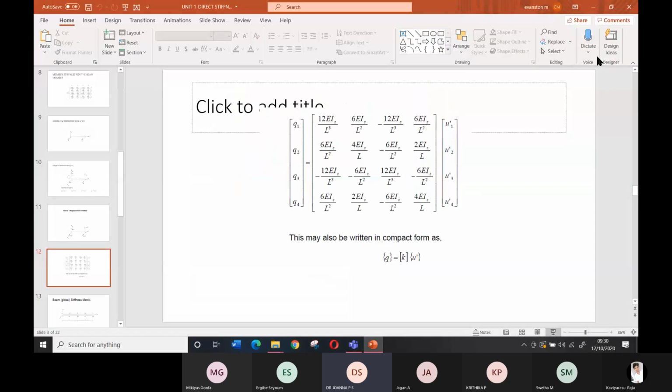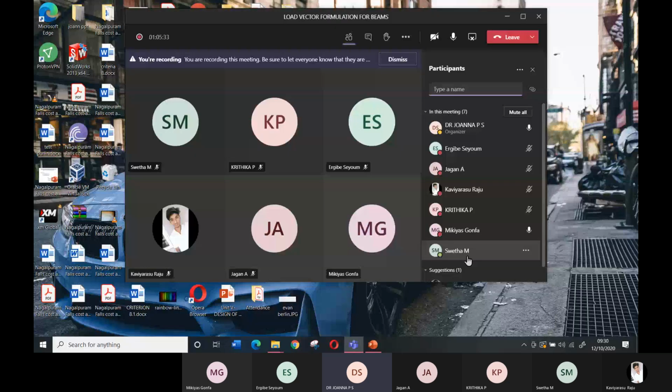Anyway, once again, I'll repeat it. One thing you do, you collect the notes from Gibi and Mikias. You collect the notes from your classmates. At the end, once this first unit is over, I'll upload it in Teams also. You have to keep a separate note, and you can copy down all the things. Can you collect someone's number? I think Kalerisa has contacted. Sweta also, you collect their number. Sweta and Kritya also, you can collect their number from Gibi and you can help her. Because you are in the WhatsApp group, definitely you help them.